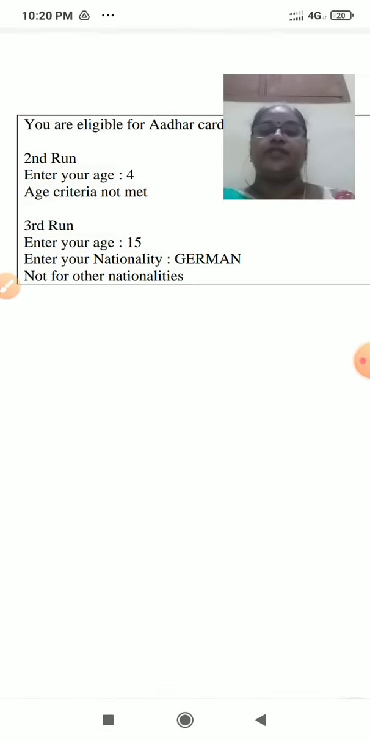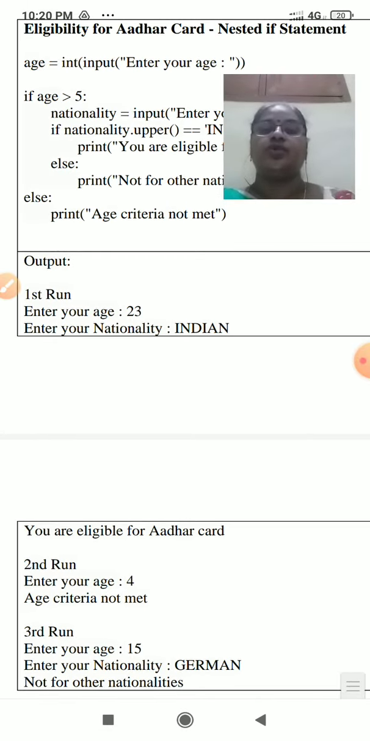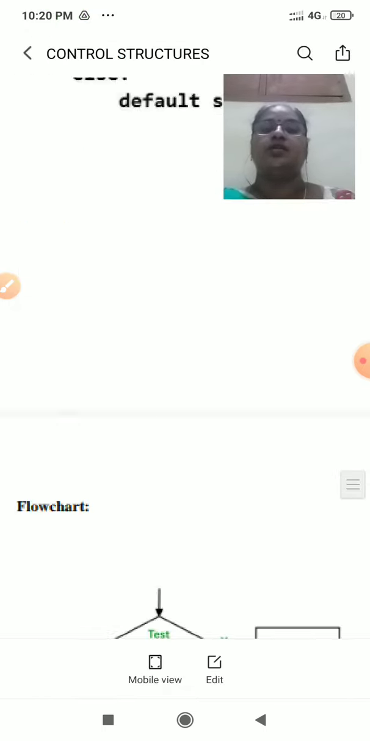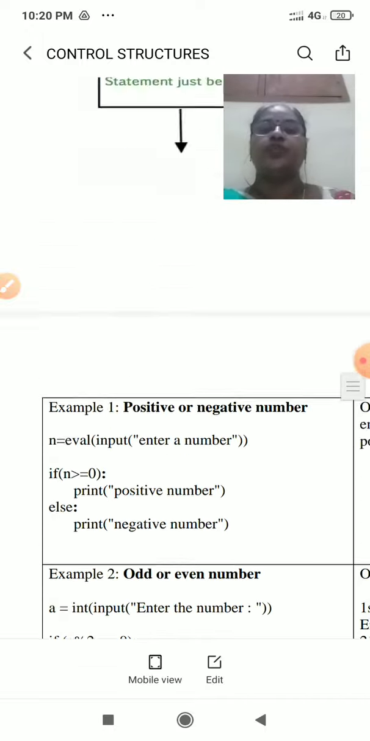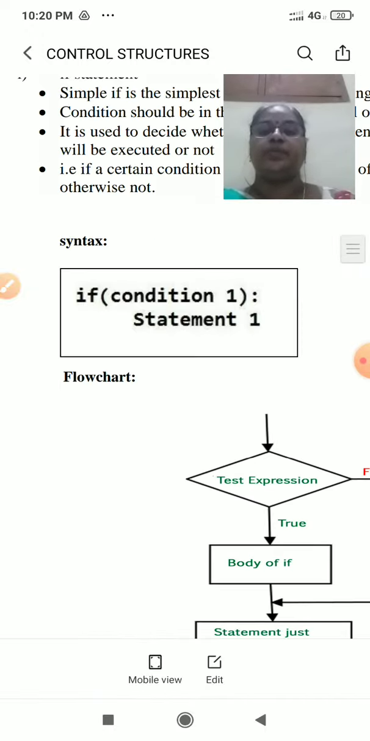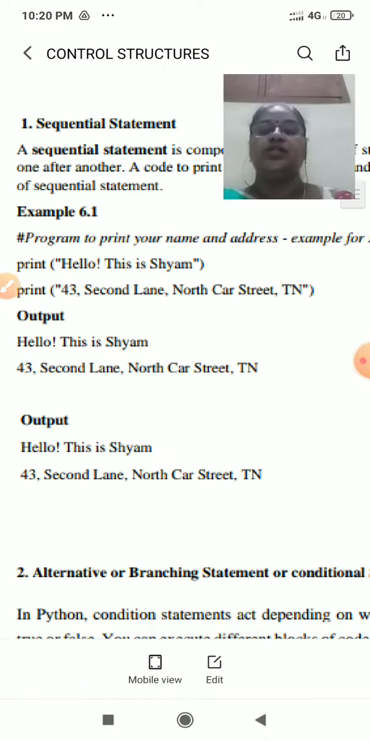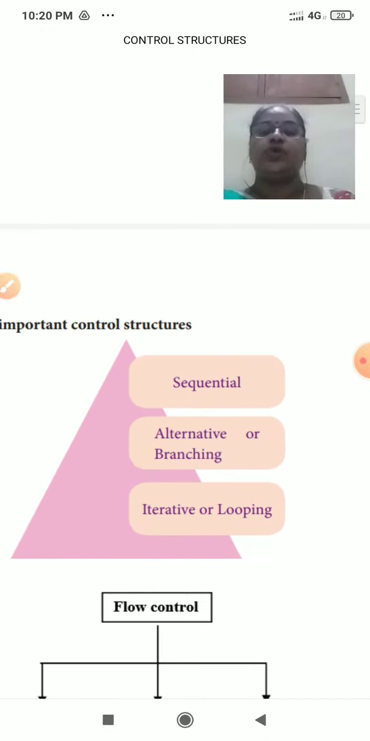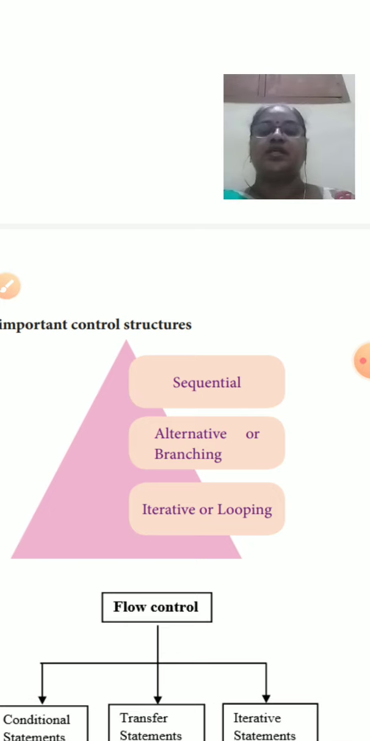These are the examples for nested if. So in this video we have discussed the types of iterations used in Python control structures. Of these types, only sequence and alternative branching are discussed in this video.